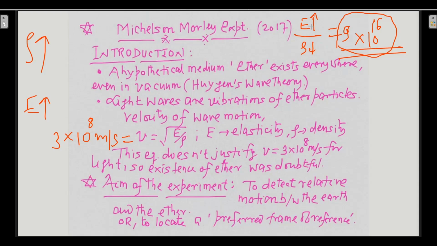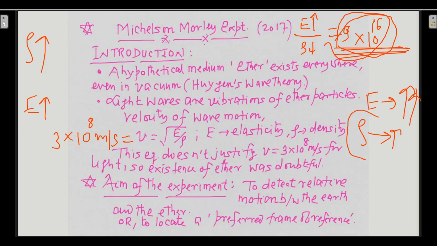So if we say that elasticity is very high and density is very low in order to get that 9 into 10 to the power 16, it is contradicting. What is it contradicting? That rho is low and elasticity is high. But if we still consider this to be true, then rho should be high, because only then will the elasticity be high. So if rho is high, then E should be even higher in order to maintain this particular ratio of 9 into 10 to the power 16.